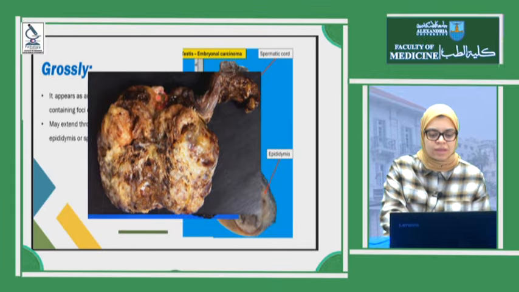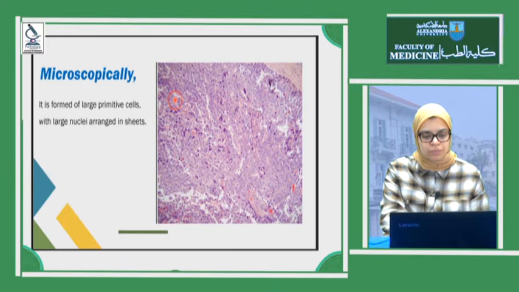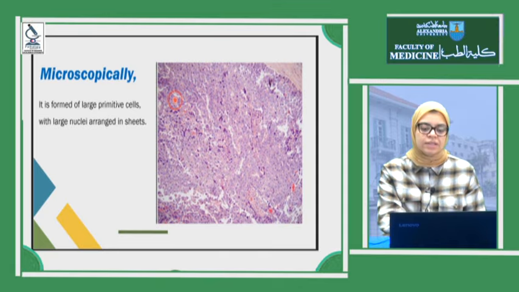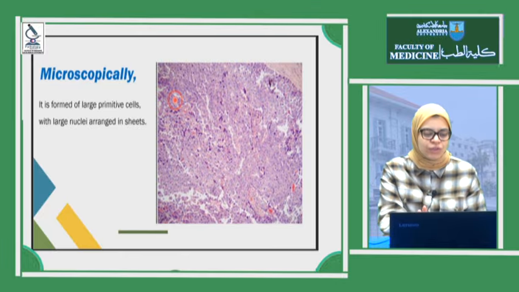Here it's replacing the whole testicular tumor and infiltrating the epididymis. Under the microscope, the cells of embryonal carcinoma are large primitive cells with indistinct features, with large nuclei arranged in sheets. And the most characteristic feature here will be the areas of hemorrhage and necrosis and the aggressive-looking malignant cells.